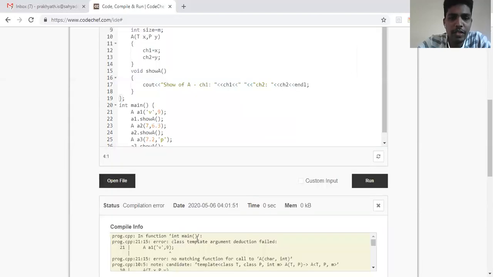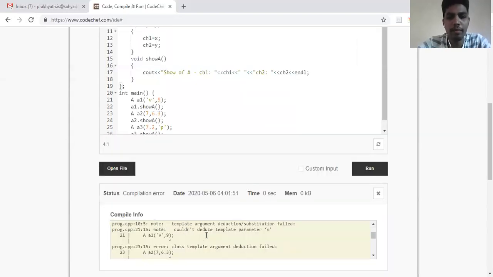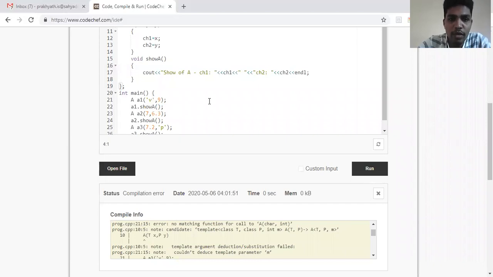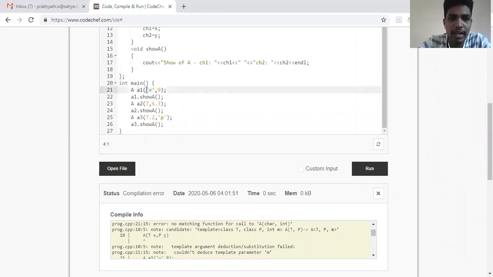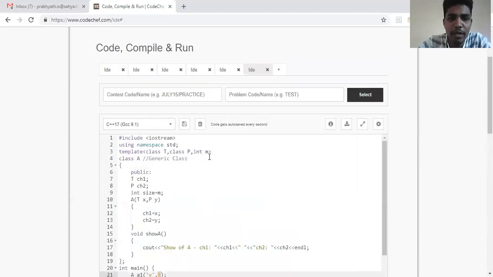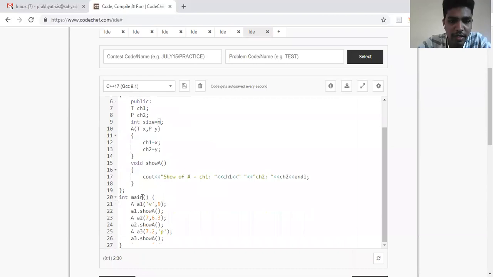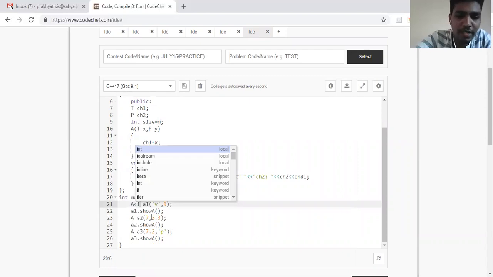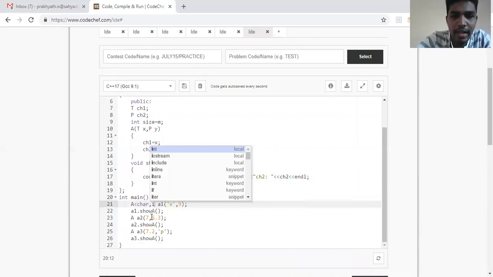Okay. So if you see here, it is again throwing another kind of problem. Why? Because I have two different types here in the constructor. One is for character, that is a generic type T, and another generic type P. But we have not given anything for this particular one. So whenever we have such generic classes where you've used a specific type, you should tell that the first one, what I'm actually passing is a character. The second one, what I'm passing is an integer.